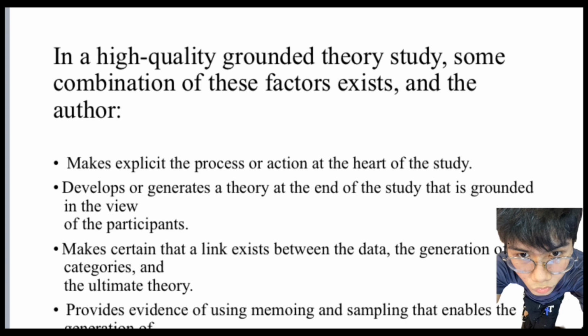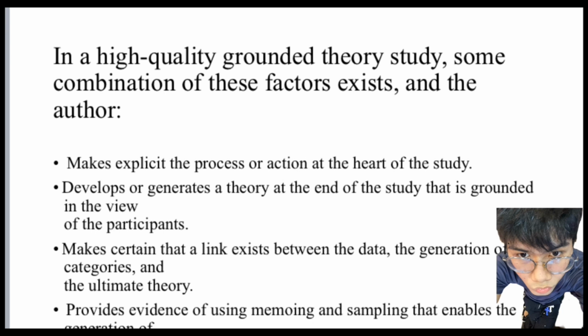Number 3 is to make certain that a link exists between the data and the generation of categories in the ultimate theory. This means that a strong research design ensures a clear connection between the collected data and the development of categories in the final theory. The researcher should demonstrate how the theory is built upon the raw data and how the categories serve as building blocks for the overall explanation.